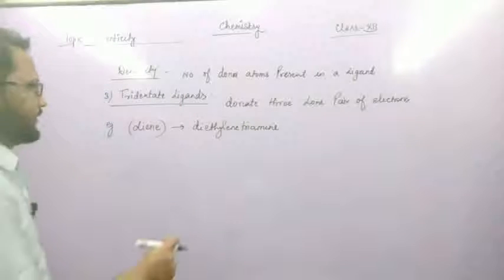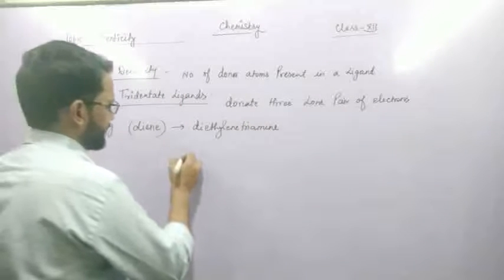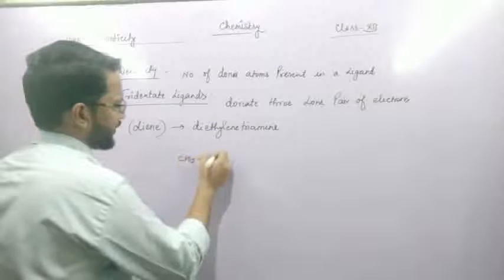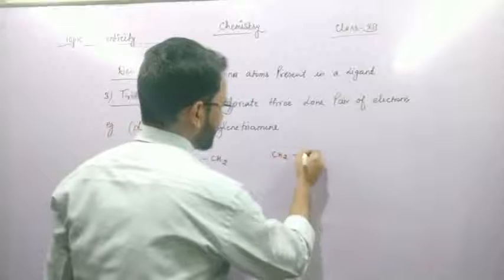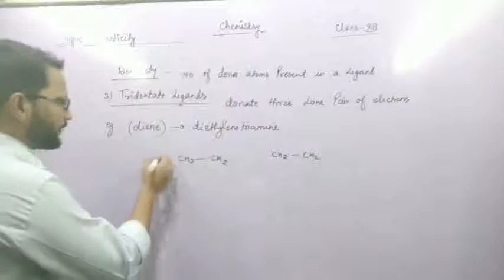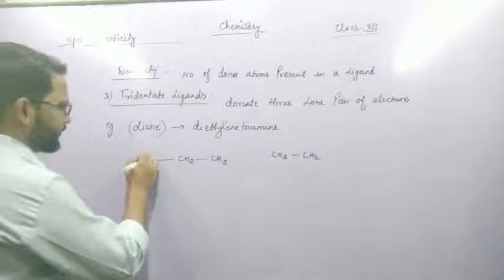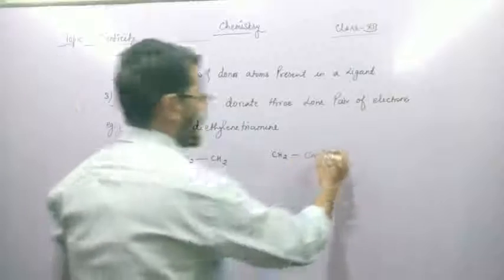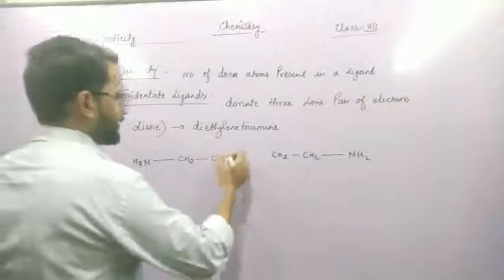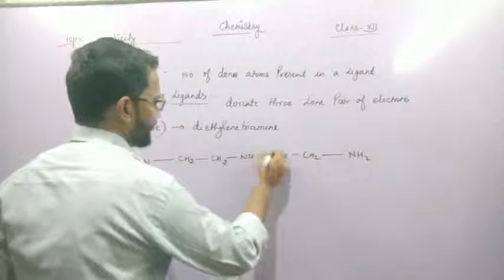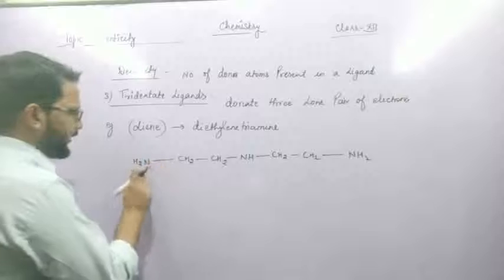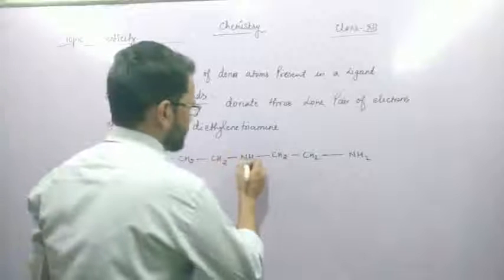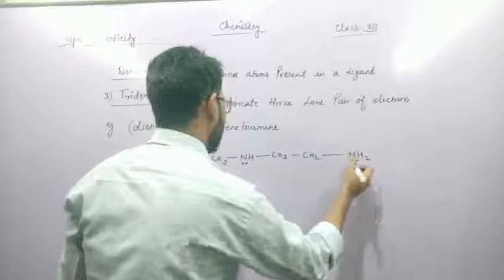Now see, diethylene means CH2 single bond CH2, one ethylene, and the second is CH2 single bond CH2. Triamine means one NH attached with the first CH2 and another attached with the second, with one NH attached to both CH2 groups. Here the first lone pair is donated by this NH2, the second by this, and the third by this.